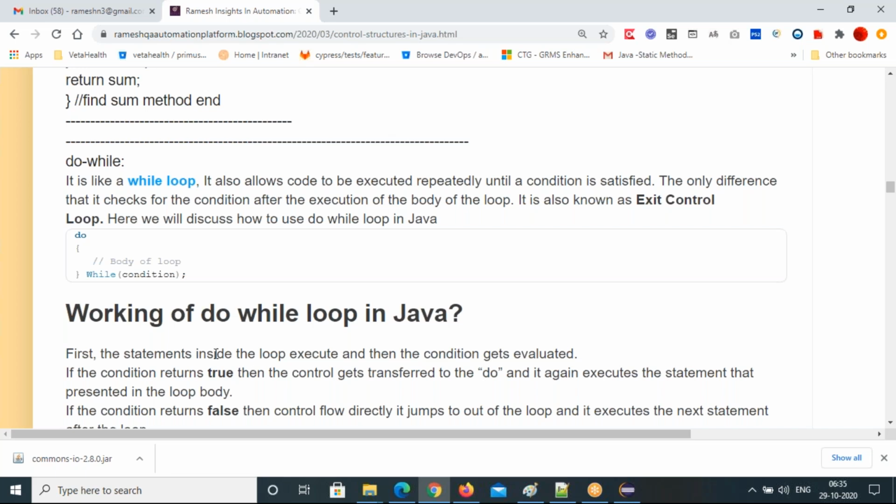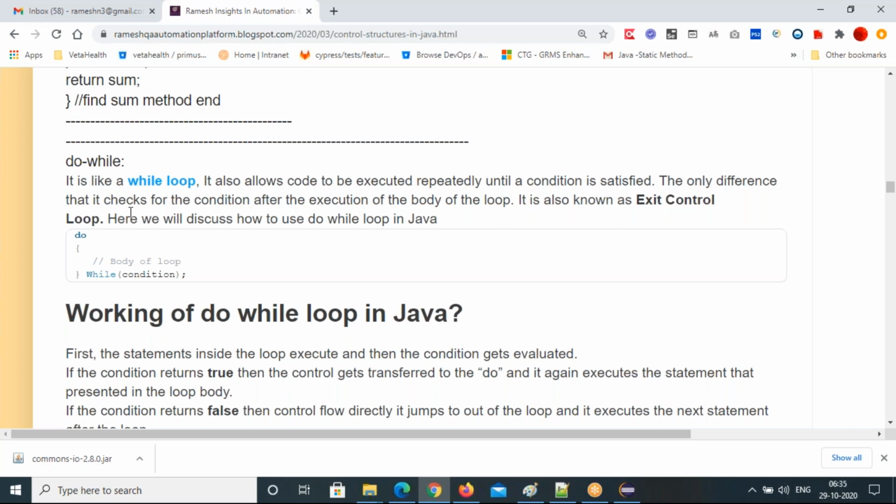The difference between a while and a do while is that first the body of the loop will execute, and at the end the condition will be checked. That means it checks the condition after the execution of the body. That's the do while loop.